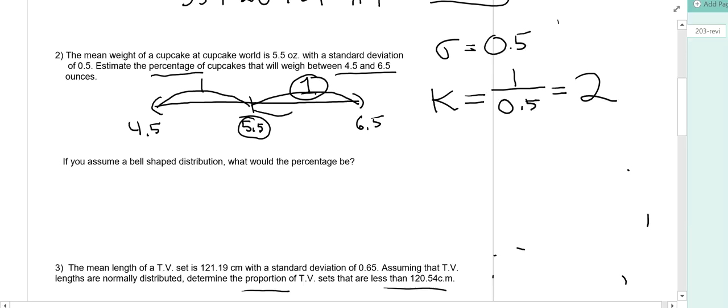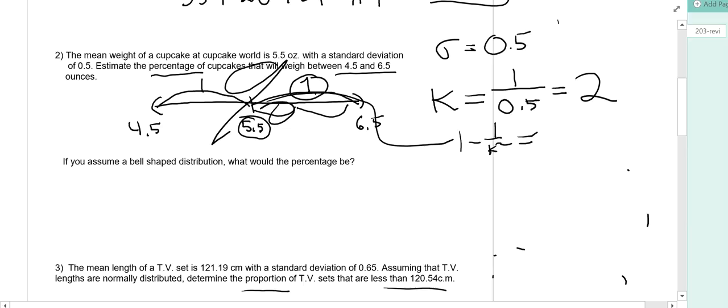Think about it: a half and another half gives you 1. So by Chebyshev's theorem, the percentage of data in this interval is 1 minus 1 over k squared, which, show yourself, is going to be 0.75 or 75%. Got it? All right, so that's Chebyshev's.